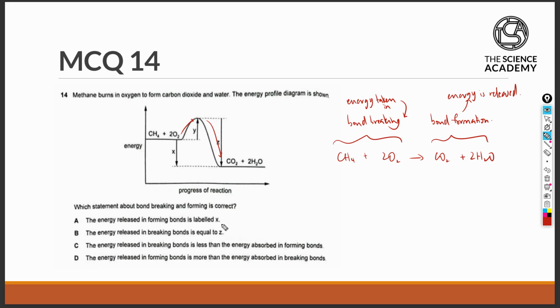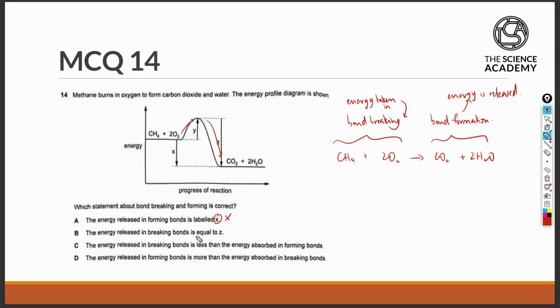Option A states that the energy released in forming bonds is labeled X. So energy released during bond formation is referring to the fall in energy level from the peak of the hump to the energy level of the reactants. Therefore, it should be Z instead of X. Option A can be eliminated.